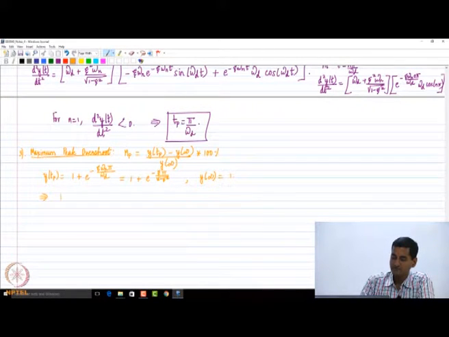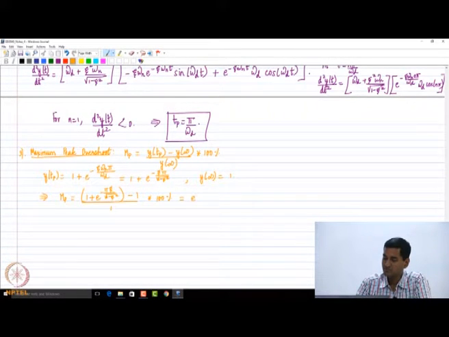So what will I have? I have the maximum peak overshoot equal to 1 plus e power minus pi zeta divided by square root of 1 minus zeta square, that is y at Tp, minus 1, divided by 1, multiplied by 100%.